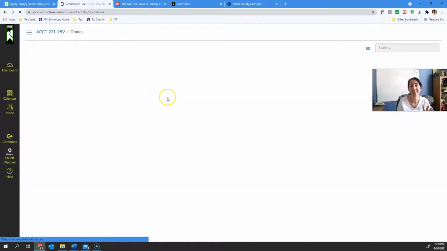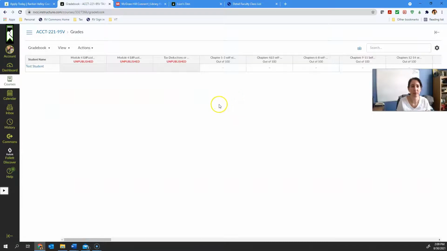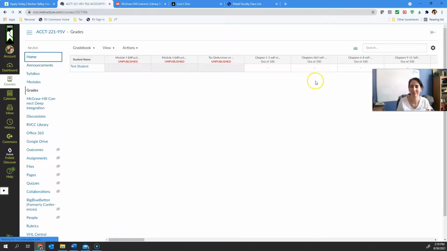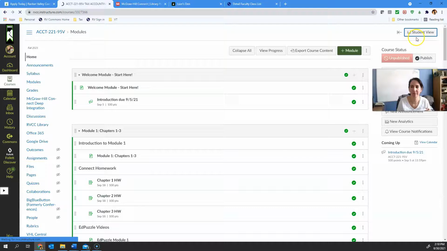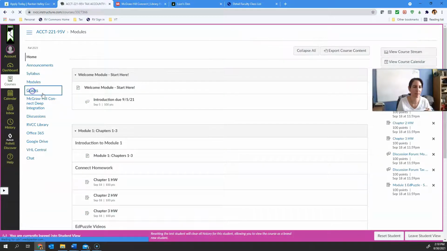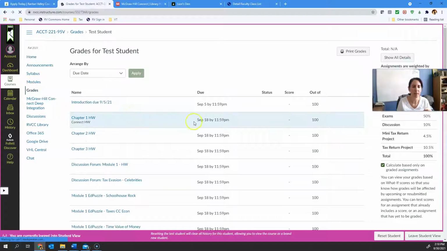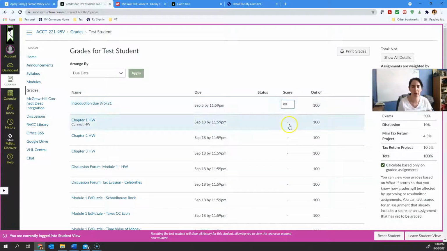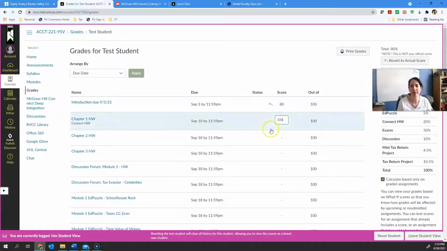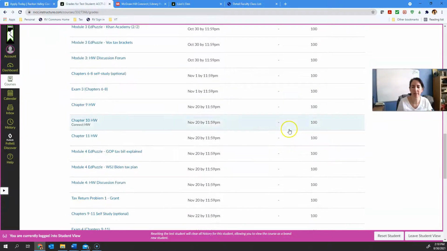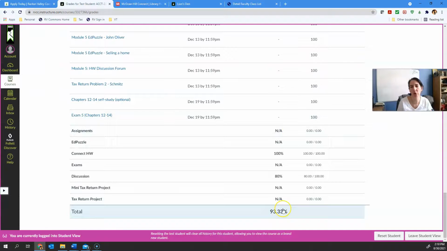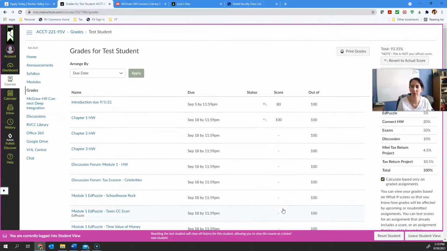All right. One last thing before I let you go: grades. I have to go back into student view to show you what I want to show you. As you're in here, if you wanted to know what if I got an 80 on the intro post and 100 for this homework, you can what-if your grades. At the very bottom here, it'll tell you what your current grade is based on the what-ifs at that point. That's really helpful to a lot of students.